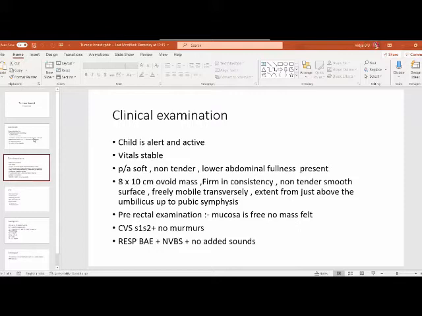On examination, child is alert and active, vitals are stable, per abdomen is soft, non-tender, and lower abdominal fullness is present on inspection. On palpation, there is an 18 to 10 centimeters ovoid mass which is firm in consistency, non-tender, with a smooth surface. It's freely mobile, transversely extending from above the umbilicus to pubic symphysis. Per rectal examination shows mucosa is free and no mass felt per rectally. Cardiovascular examination was normal and the respiratory system was normal.